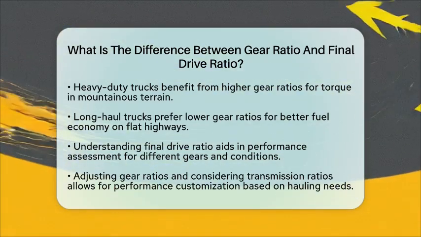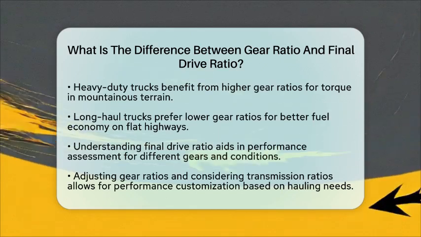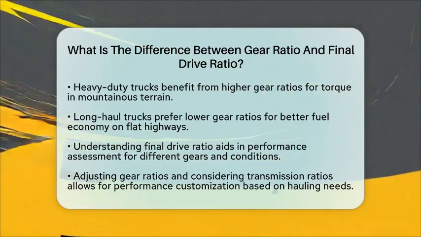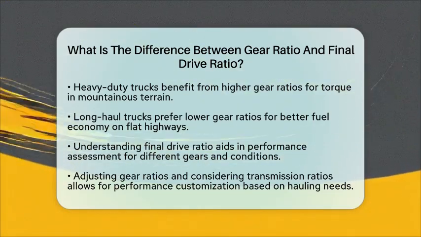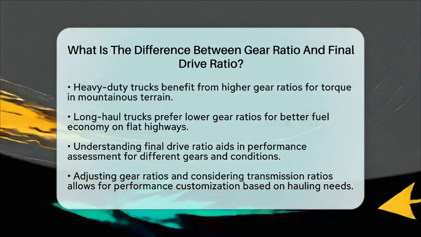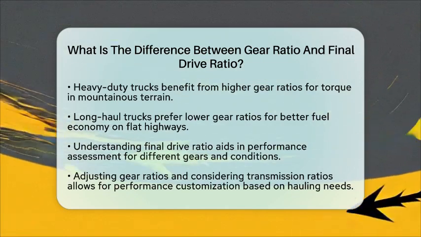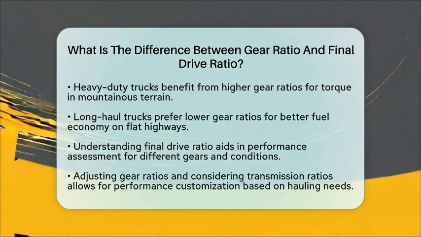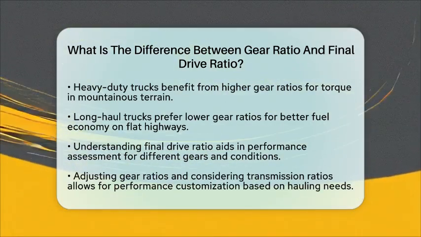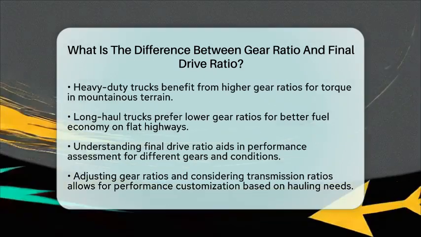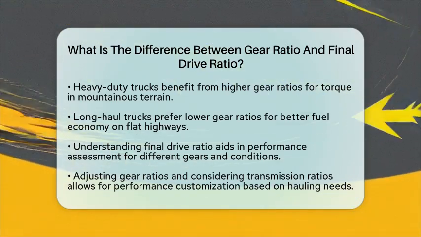In essence, the gear ratio focuses on the axle or differential ratio alone, while the final drive ratio encompasses the transmission gear ratio, showcasing the complete drivetrain ratio affecting wheel speed relative to engine speed. Both ratios are essential for optimizing truck performance based on load, terrain, and driving style.